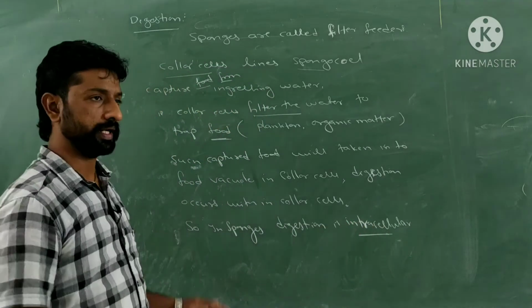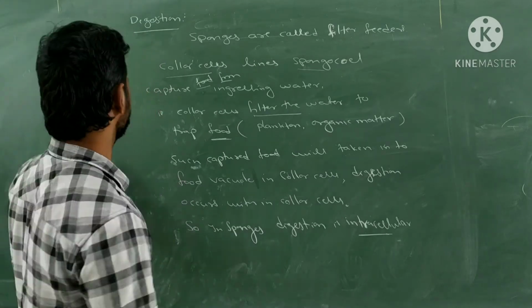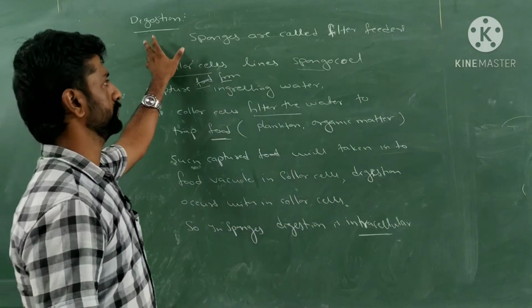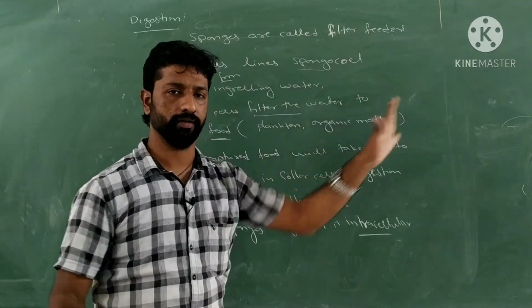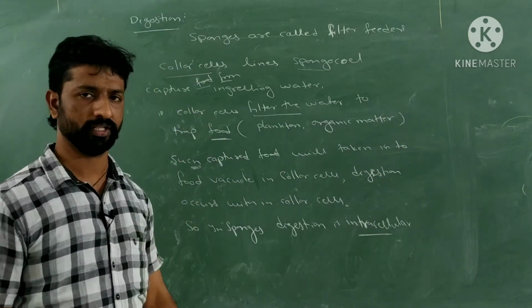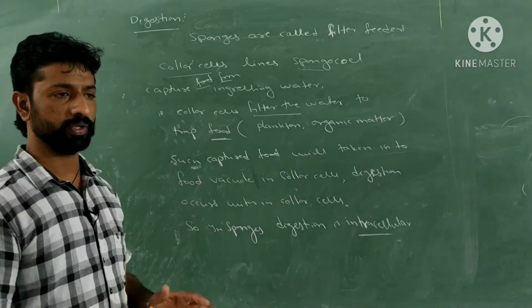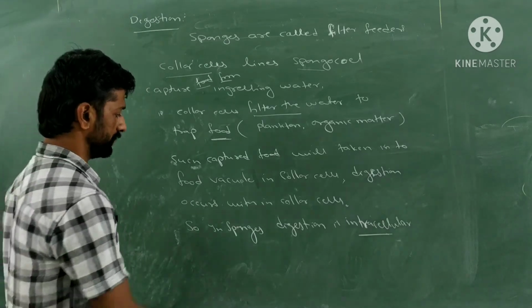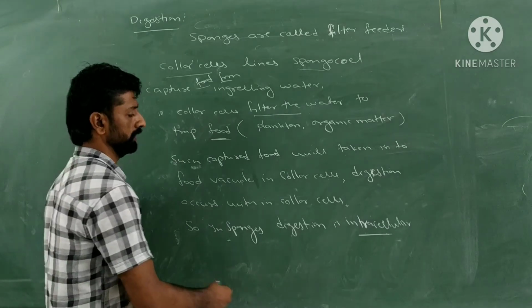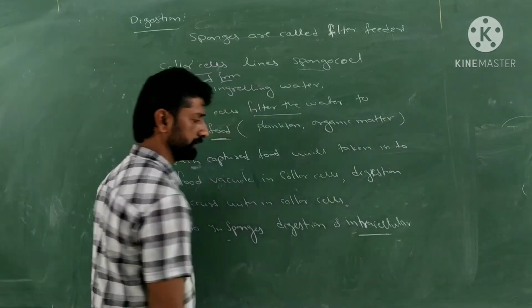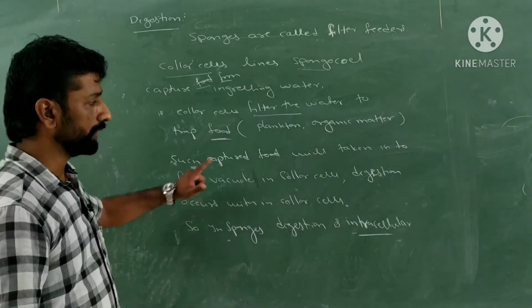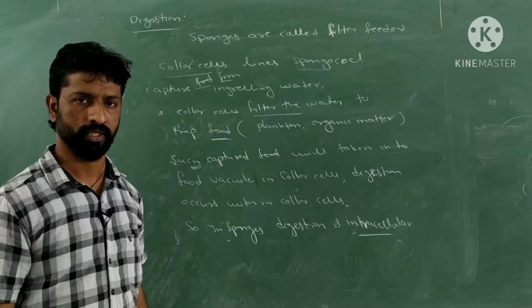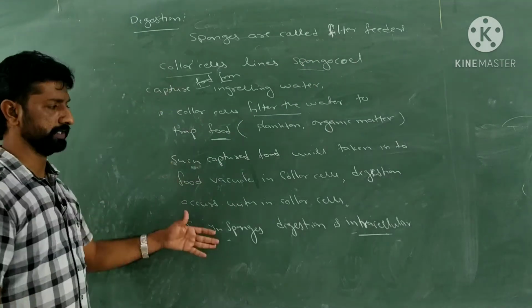While writing this point for the PU examination, just write the digestion in sponges is intracellular, and with respect to digestion, sponges are called as filter feeders. These 2 points are enough for the PU's examination. But remaining information is required to understand that concept and to answer the NEET or the CET questions. Is it clear? So with respect to the digestion, what type of digestion takes place in the sponges? Intracellular digestion. What type of organisms sponges are? They are filter feeders. Understood? Okay, this is regarding the digestion.